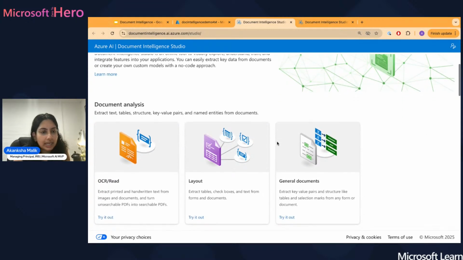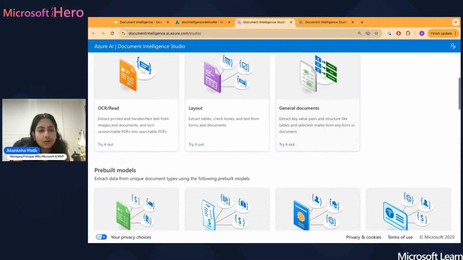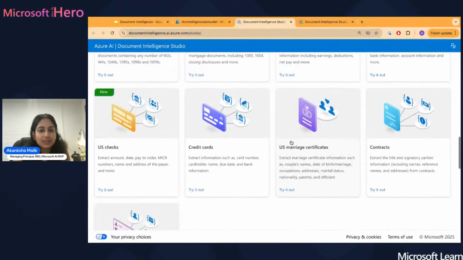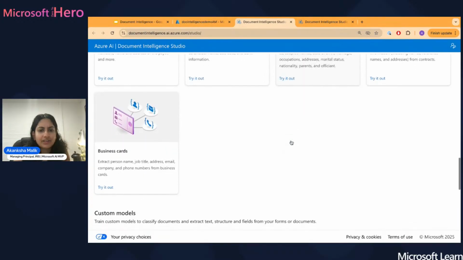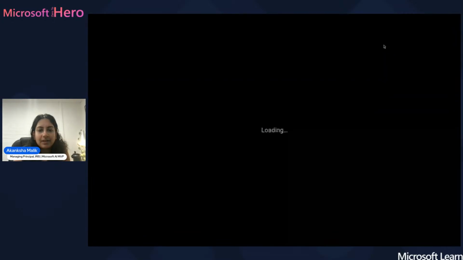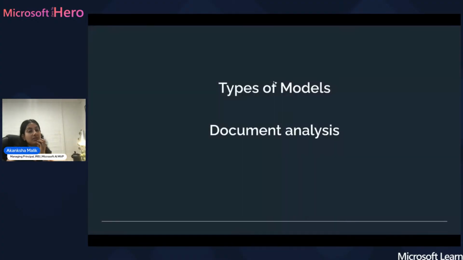And then there's a whole heap of different aspects within the landing page of what you can do. And there's a whole different range of things. So let's actually take them bit by bit as to exactly what they are. So there's going to be different types of models that you can leverage. So there's going to be just basic document analysis that you just go in, just having a look at the document, what's going on within it.